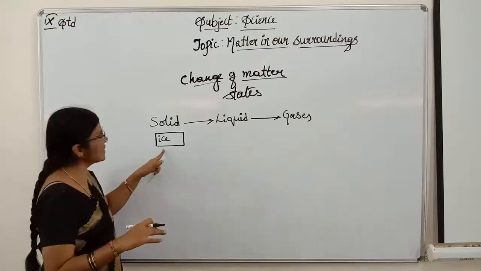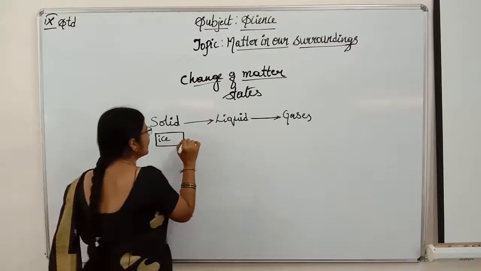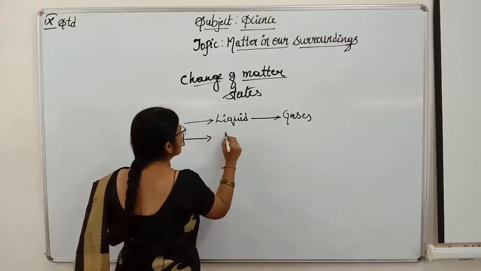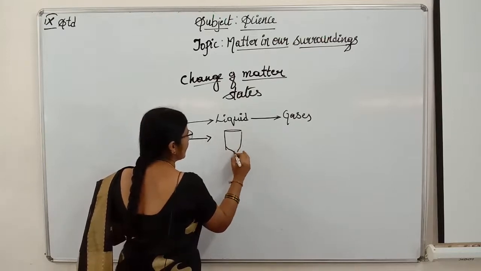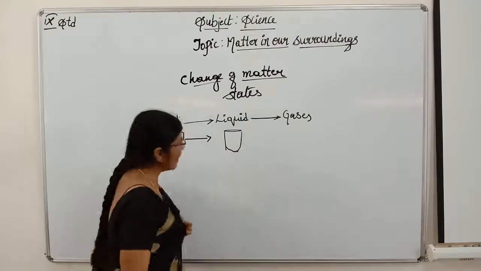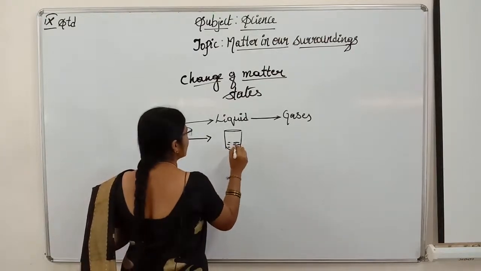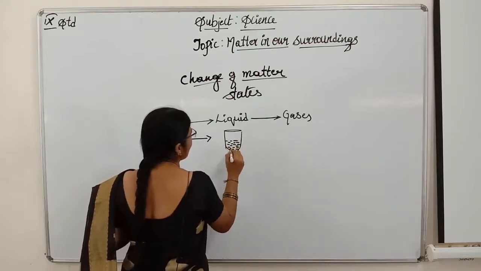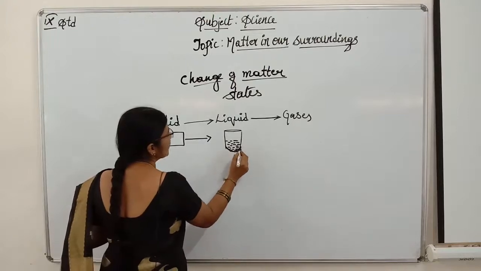That ice is an example for solid. When I heat this ice, it is changed into liquid. That is nothing but water. Isn't it, children? I have changed the temperature. I started heating the ice and I got here, what did I get, children?